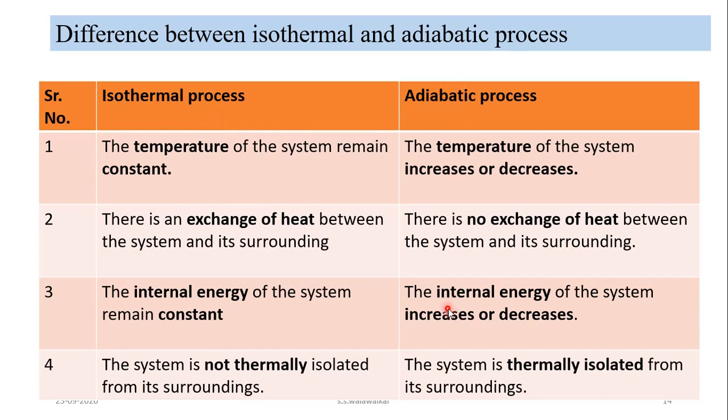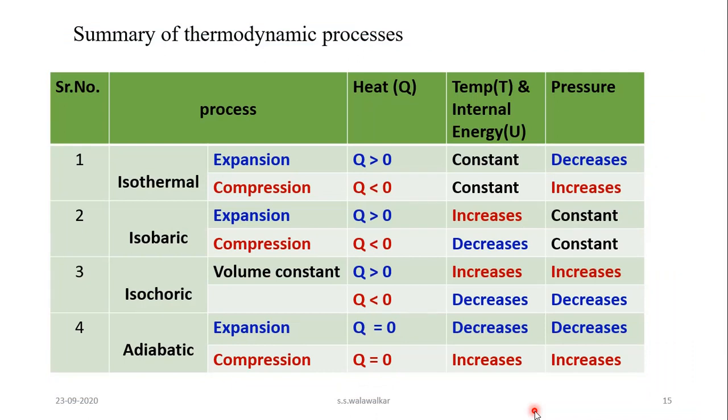But in an adiabatic process, the internal energy of the system increases or decreases. As the temperature of the system decreases or increases, the internal energy also decreases or increases. And the last and most important point between isothermal and adiabatic process: the system is not thermally isolated from its surroundings in case of the isothermal process. Whereas in an adiabatic process, the system is thermally isolated from its surroundings. So let us summarize all these processes which we have studied in this lecture. First, the isothermal process.